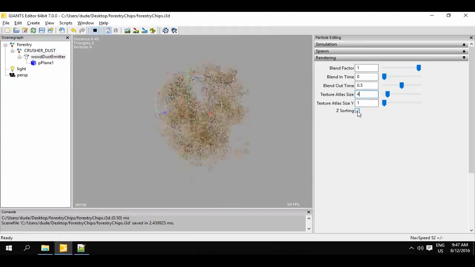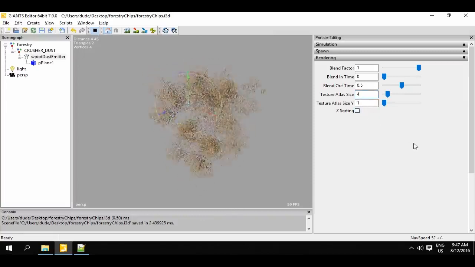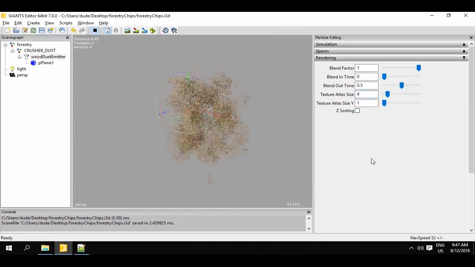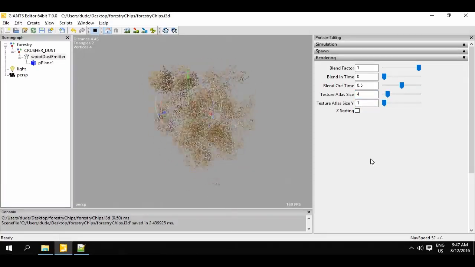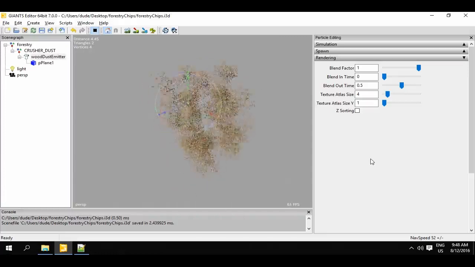The final aspect to discuss in this tutorial is the checkbox Z sorting. When activated, the particles are sorted according to depth, but this option can be left deactivated as it is only helpful in very rare cases and substantially increases load.